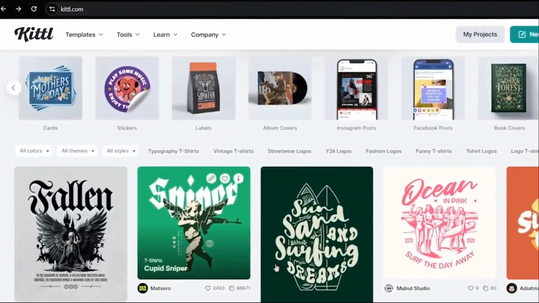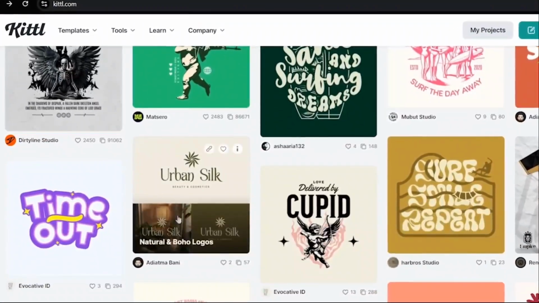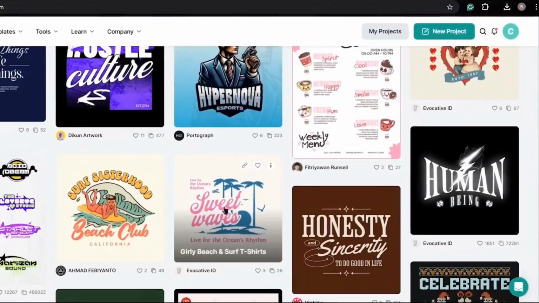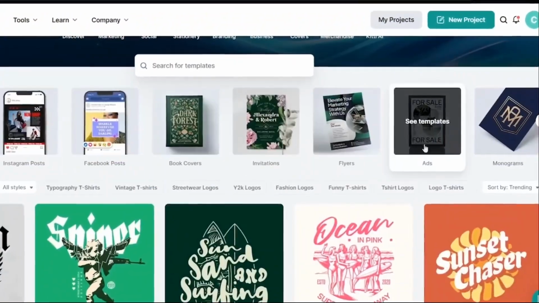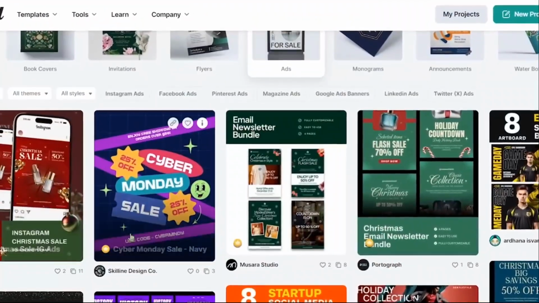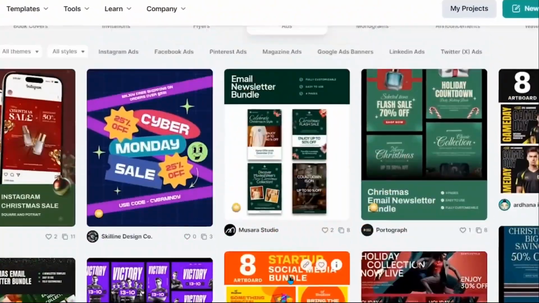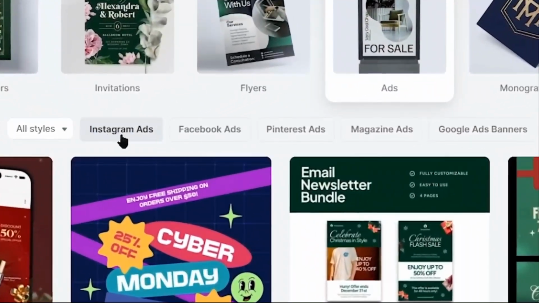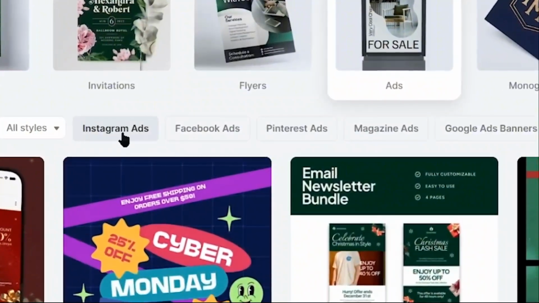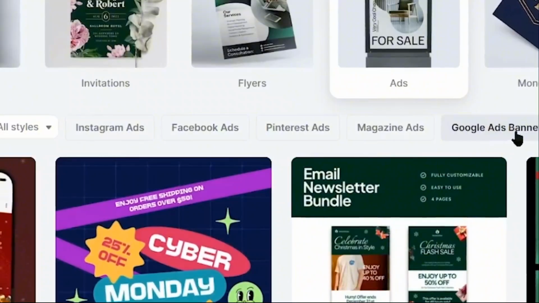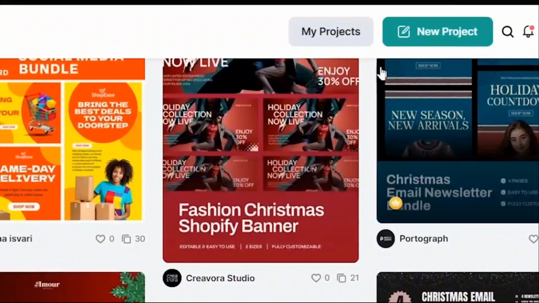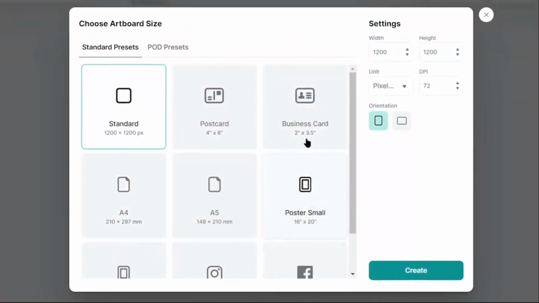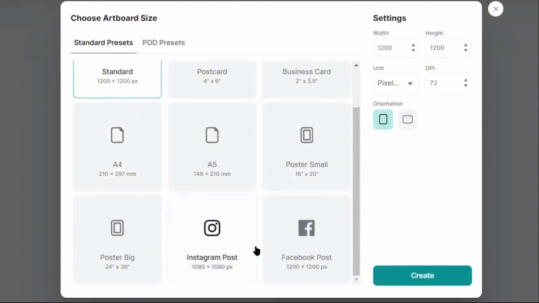Or you can just select the template you like from the homepage of Kittle and start editing it. You can also select any of the ads templates available here, and you can also select the ads template itself from here. That's going to show you different social media and website ad templates. You can even choose a particular social media ad template from here, like the Instagram ads, Facebook ads, Pinterest ads, etc. And if you don't like any of the templates available here, you can just click on the new project button right here, and you can start to create your design from scratch using the Kittle elements.